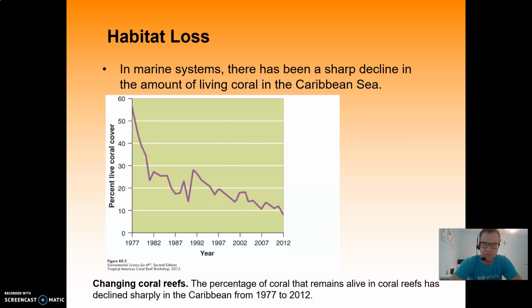In terms of coral reefs, we'll go in and dredge them up. We'll put hotels up and make cities around these areas because of the natural beauty that's there, because they become tourist destinations, and that in turn can cause major coral bleaching, a lot of runoff to go into the water, and those corals to die.